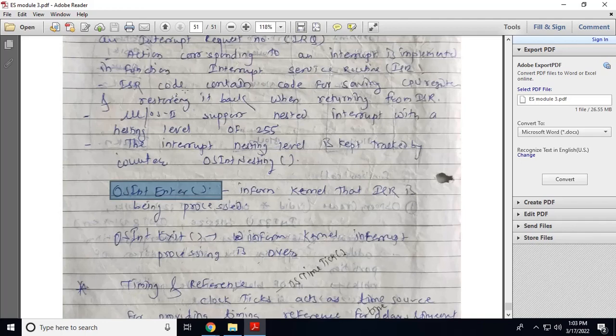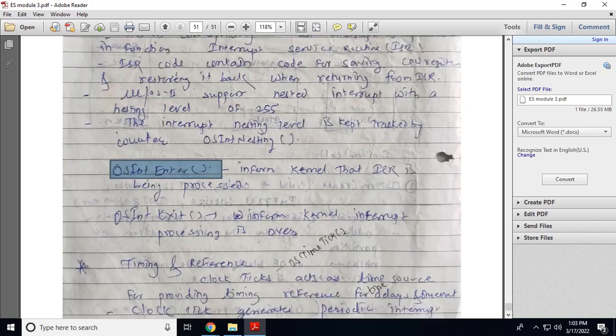Whenever we have to exit from the interrupt, the function call is OS interrupt exit, which informs the kernel that interrupt processing is completed. So by calling this function, the task will inform the kernel that the interrupt processing is over.